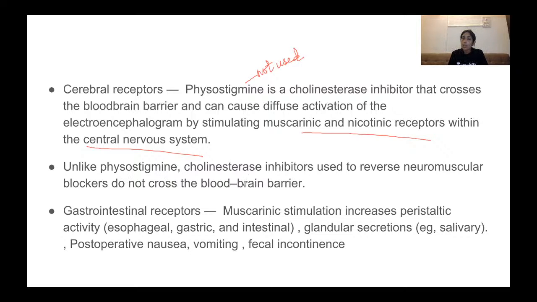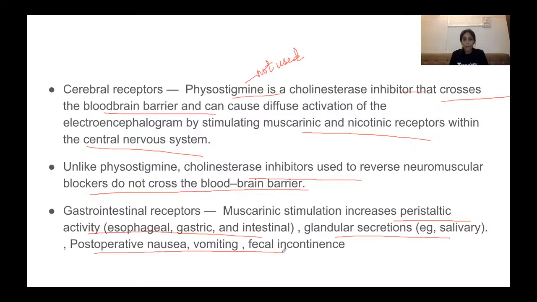Unlike physostigmine, cholinesterase inhibitors that are usually used to reverse neuromuscular blockade do not cross the blood-brain barrier. So this is the reason why physostigmine is not used, because it crosses the blood-brain barrier. Now, at the gastrointestinal receptors, muscarinic stimulation increases peristaltic activity. That is, it increases your esophageal, gastric and intestinal activity, and it can increase your glandular secretions like salivary. This can lead to your post-operative nausea, vomiting and fecal incontinence because there is increased peristaltic activity.